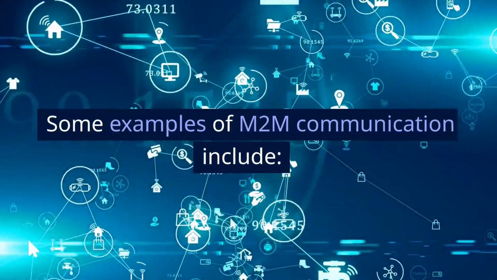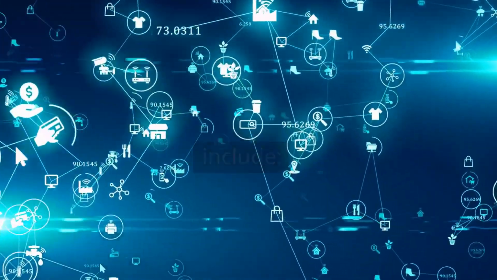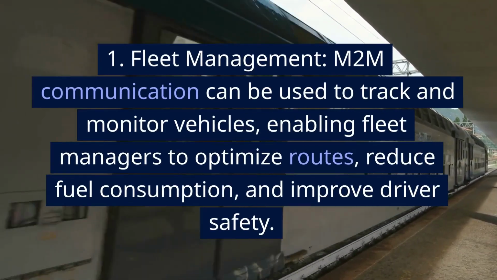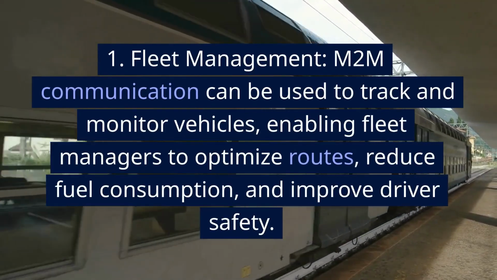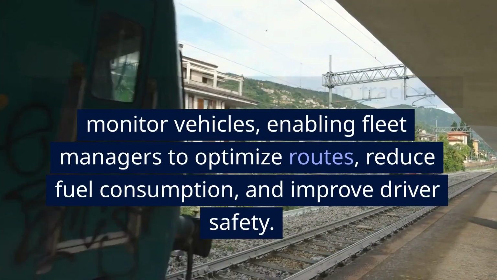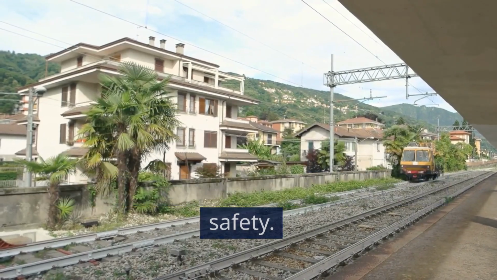Some examples of M2M communication include: 1. Fleet management. M2M communication can be used to track and monitor vehicles, enabling fleet managers to optimize routes, reduce fuel consumption, and improve driver safety.